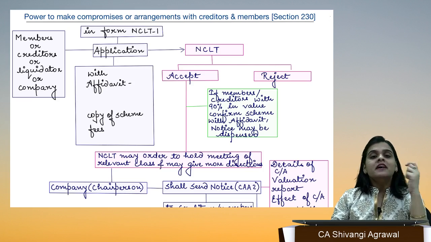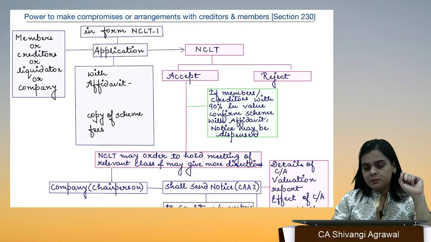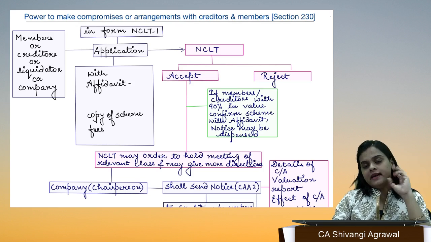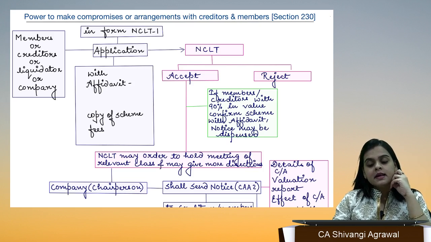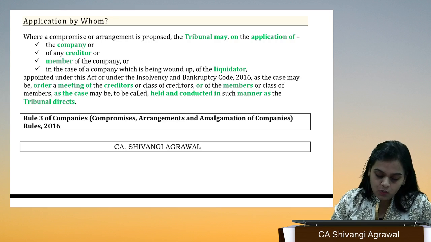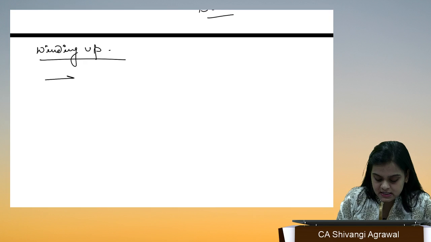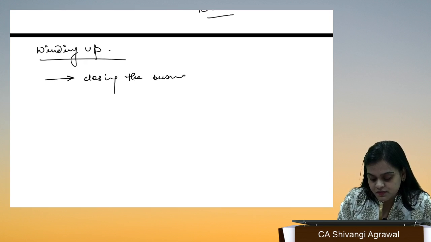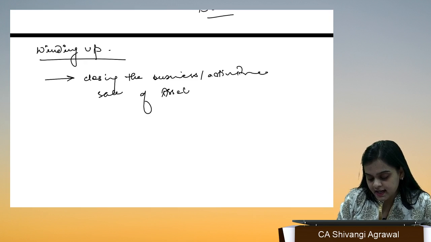Who is a liquidator? When the proceedings of winding up commence, a liquidator is appointed who looks after the whole process of winding up. What do we mean by winding up? Winding up means closing the business or activities of the company, that is, sale of assets and payment of debts.